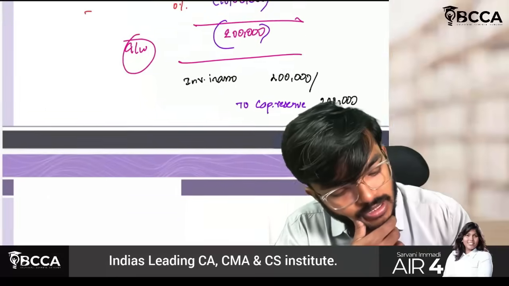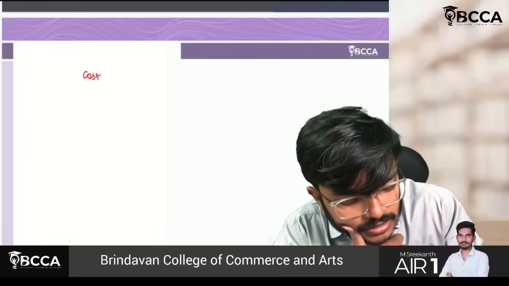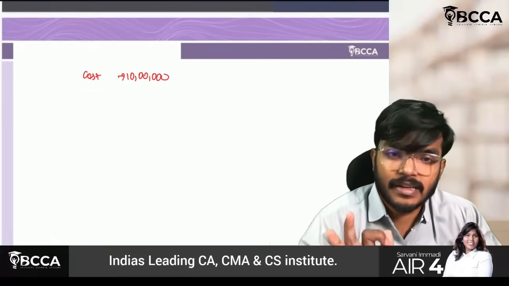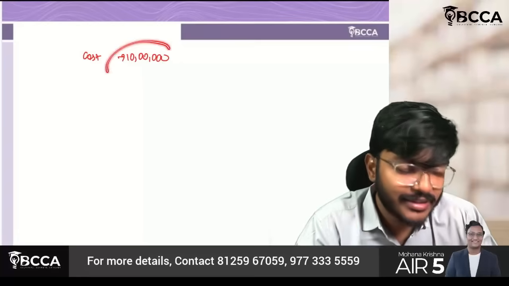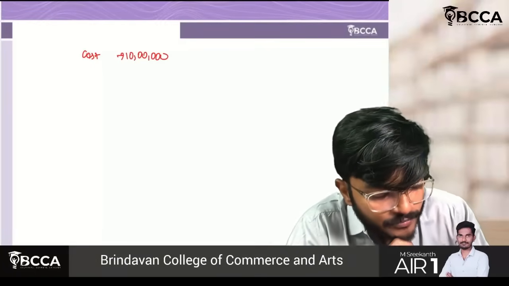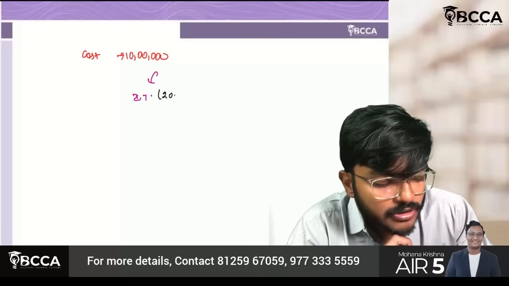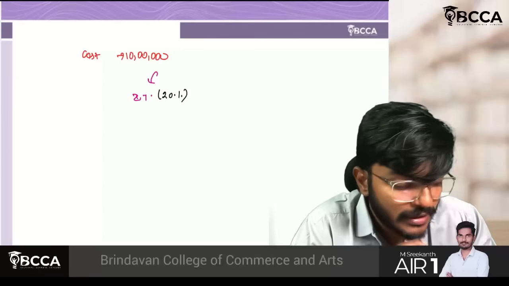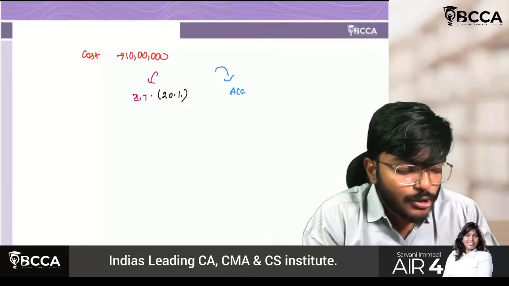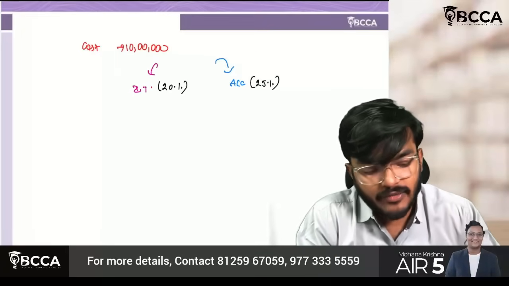Okay, sir. There is one asset whose cost is 10 lakh rupees. Assume as per income tax also we are having only this asset in the block of assets. As per income tax, the rate of depreciation is 20%. But as per accounts, assume the rate of depreciation is 25%.